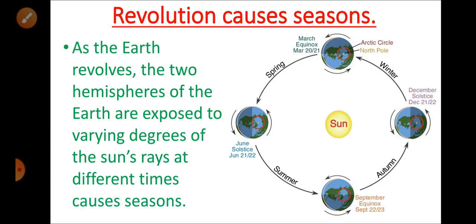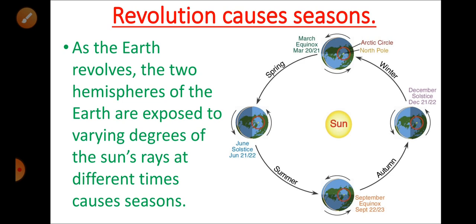Revolution causes seasons. As the earth revolves, children, the two hemispheres of the earth, mainly the northern hemisphere and the southern hemisphere, are exposed to varying degrees of the sun's rays, sometimes more and sometimes less. So these varying degrees of sun rays at different times cause seasons, mainly the spring season, summer season, autumn season